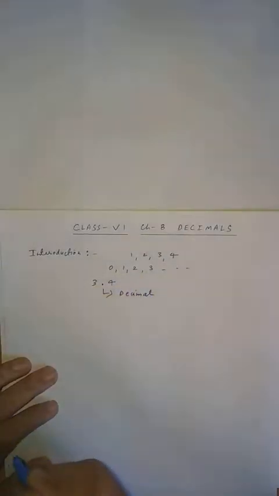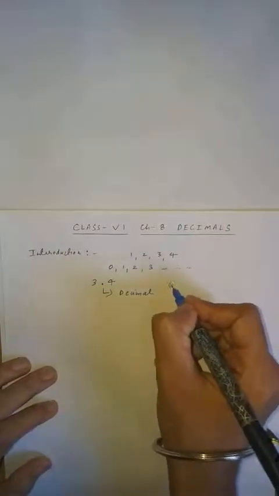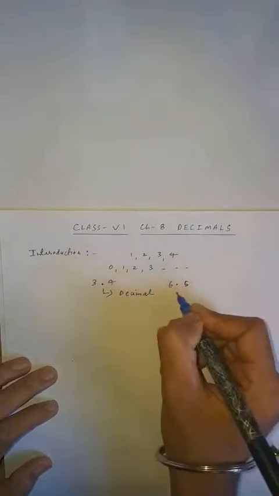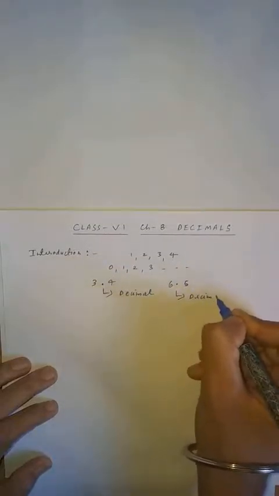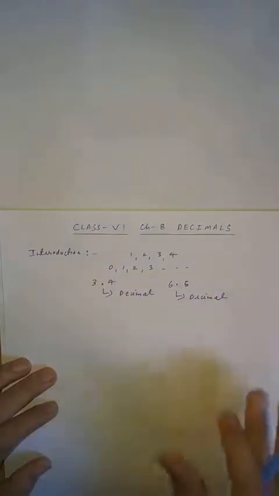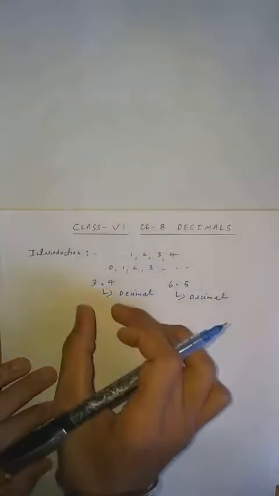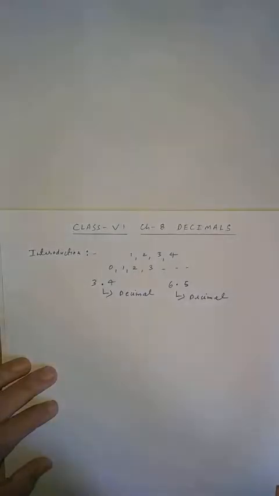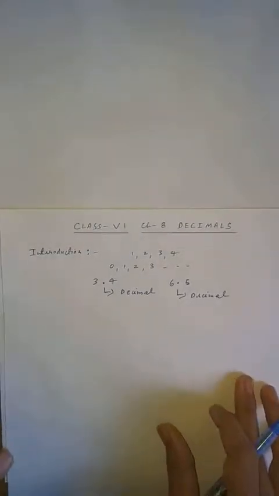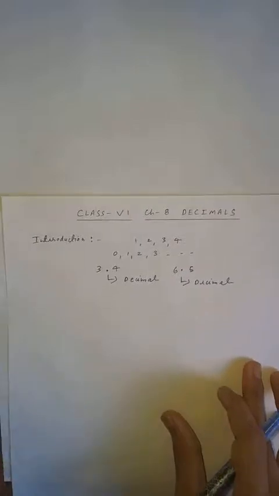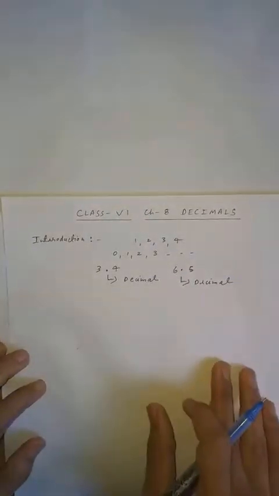For example, if you write 6 point 5, this is a decimal. So this is about decimal. Simply, this point in between two numbers is known as a decimal. Clear, students? Composite number, prime number, natural number, everyone knows because I explained in previous chapters. So this is our decimal.